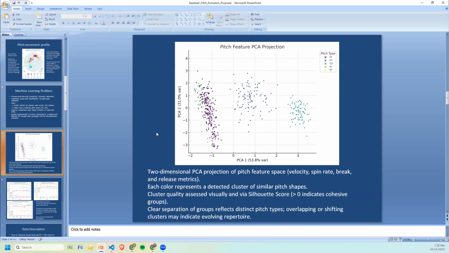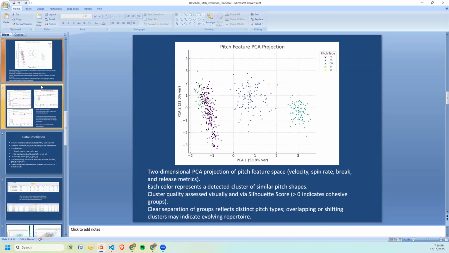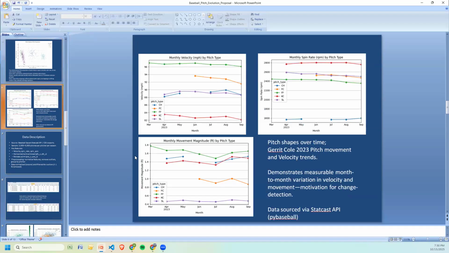We also check the silhouette score to make sure clusters weren't arbitrary. A positive score means we have reasonably distinct groups. This kind of visualization helps validate that the features we choose, velocity, spin, and break, carry enough information to distinguish between pitch types. And so this is Garrett Cole's 2023 pitches evolving over time.